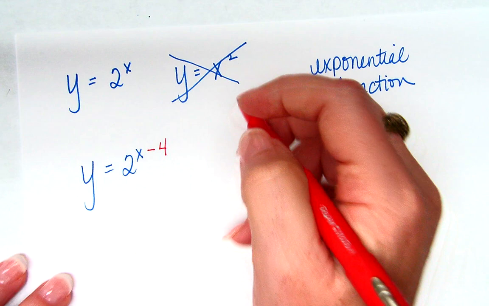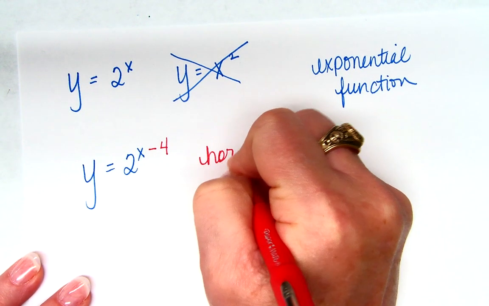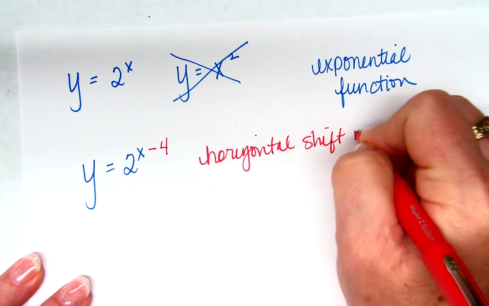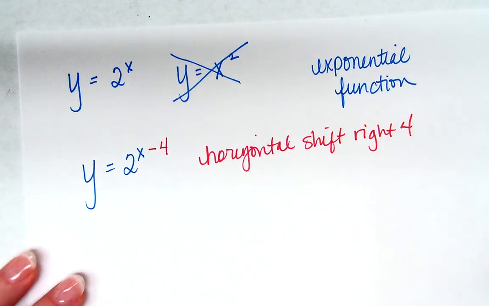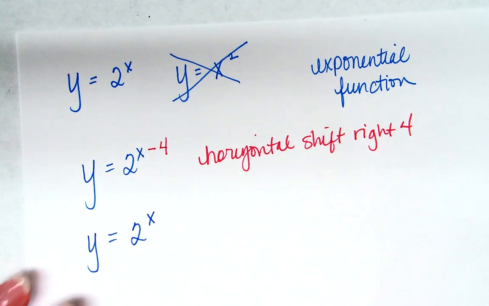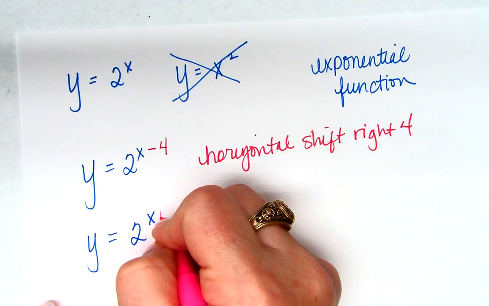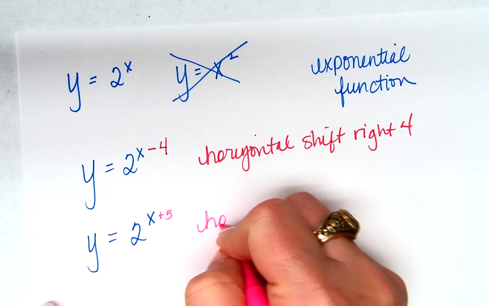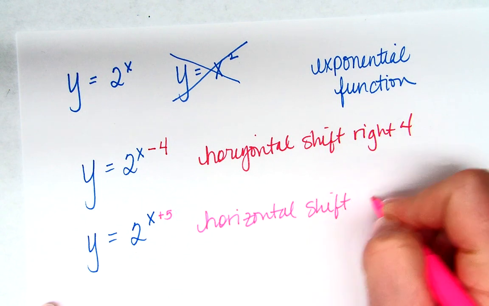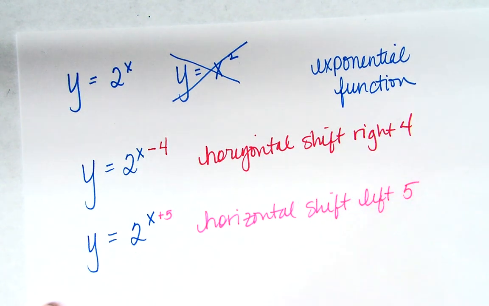Does that make sense? Here, I'll write that. Horizontal shift right 4. What's going to move it to the left 5? A plus 5 in the exponent. That's going to cause a horizontal shift left 5. You okay with that?